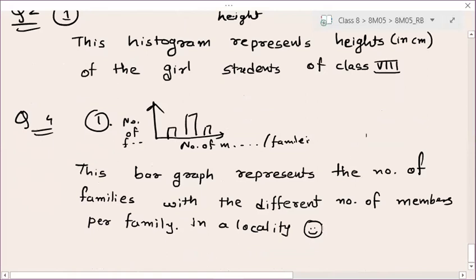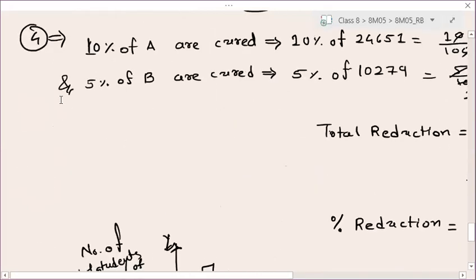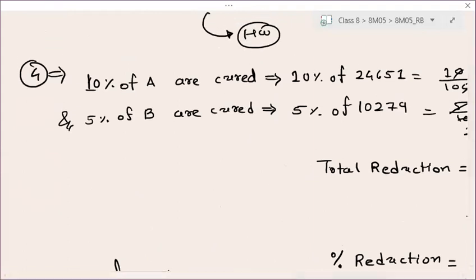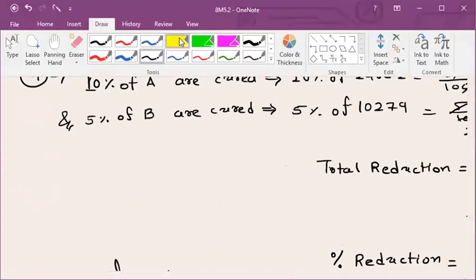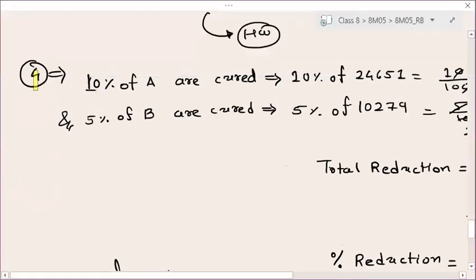Okay. Now, Tejas was asking to repeat the fourth part. This fourth part, right, Tejas? Okay, so I'm repeating this fourth part. Then Nishka was asking about any part of question 7. See, in the fourth part of question number 6, they have asked that 10% of patients A are being cured and 5% of patients B are being cured.